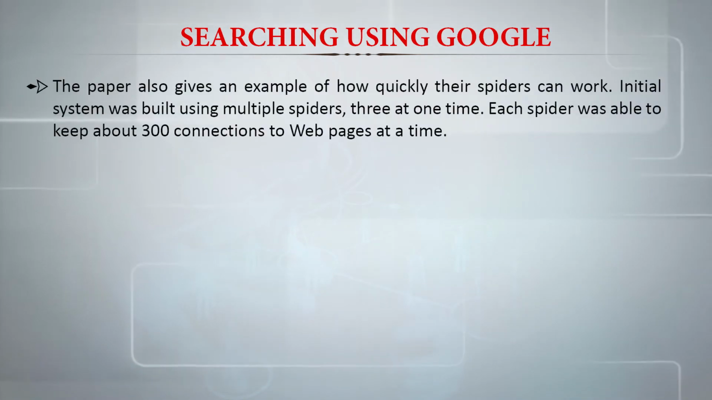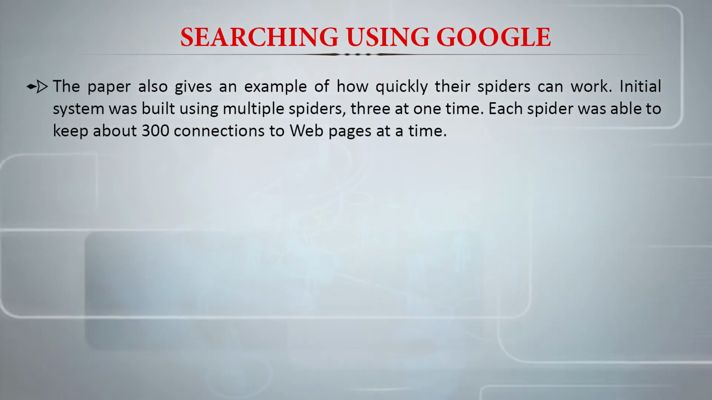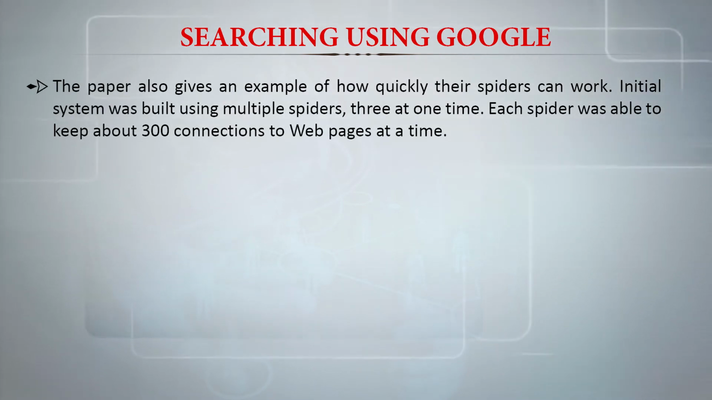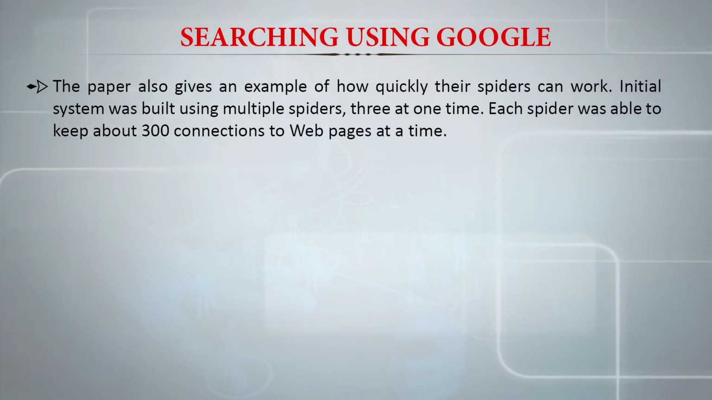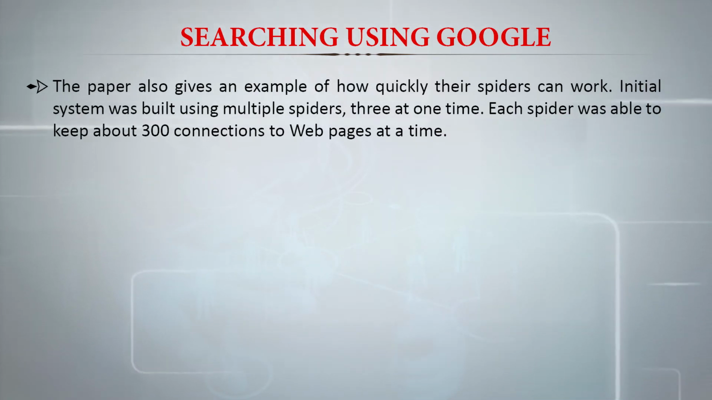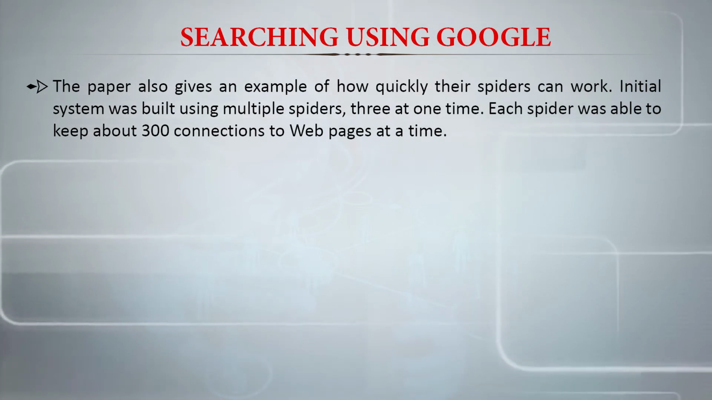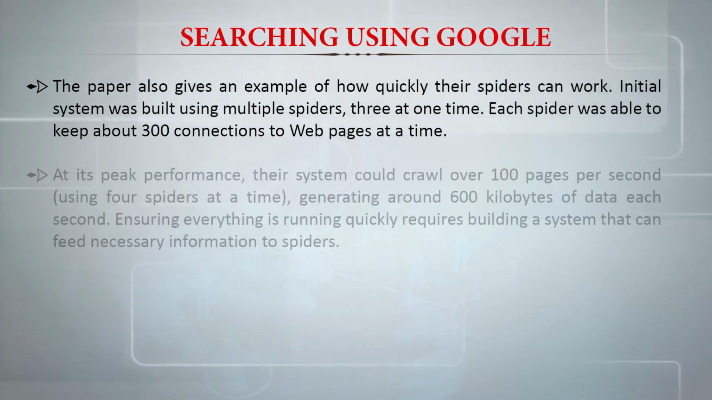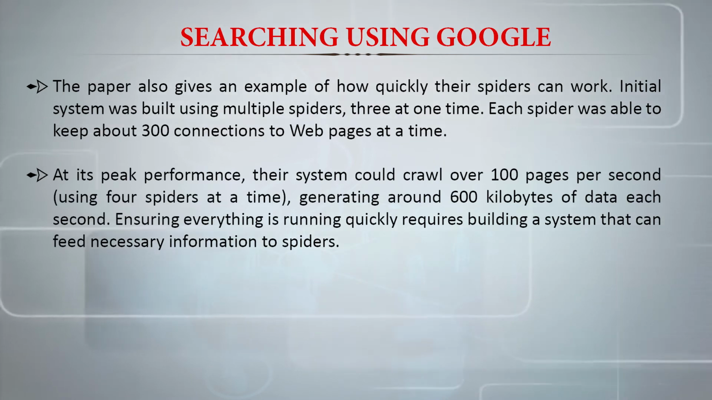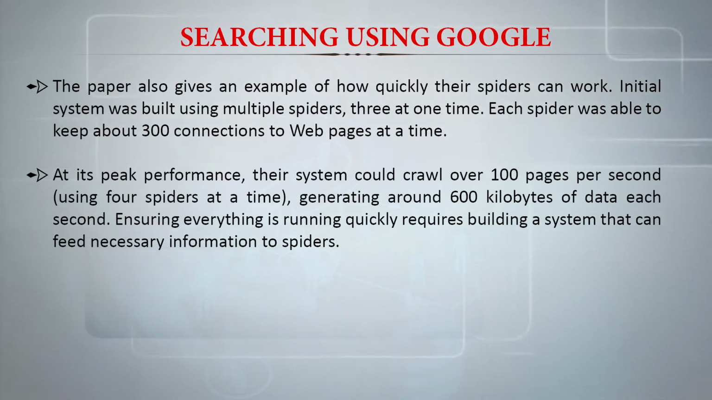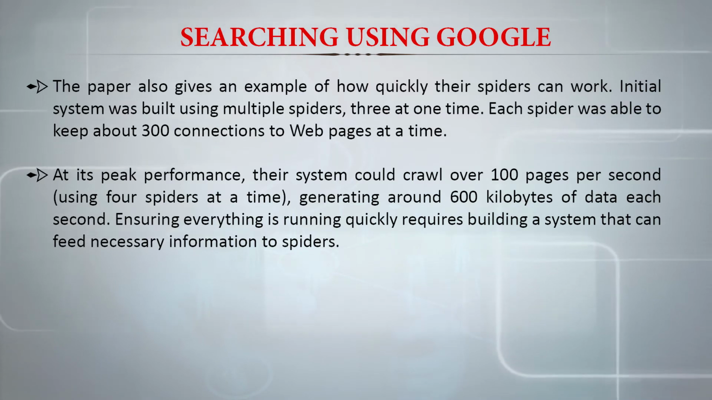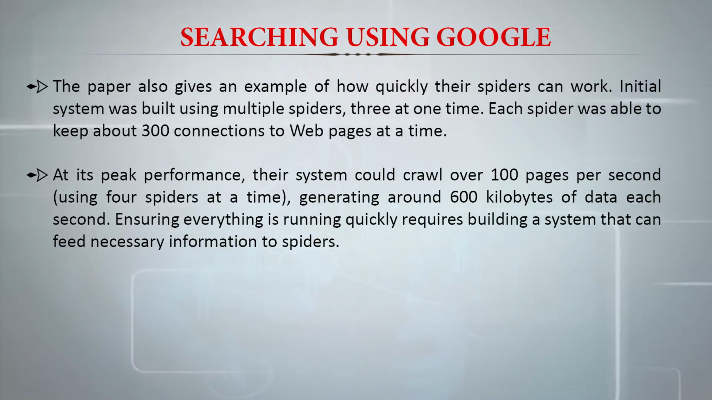The paper also discusses an example of how quickly their spiders can work. The initial system was built using multiple spiders, 3 at a time. Each spider was able to keep about 300 connections to web pages at a time. At its peak performance, their system could crawl over 100 pages per second using 4 spiders at a time, generating around 600 KB of data each second.